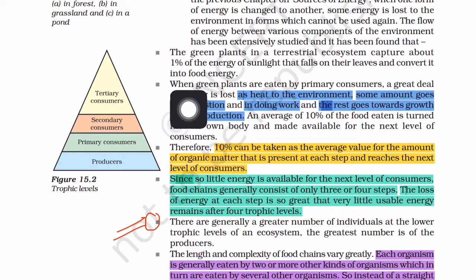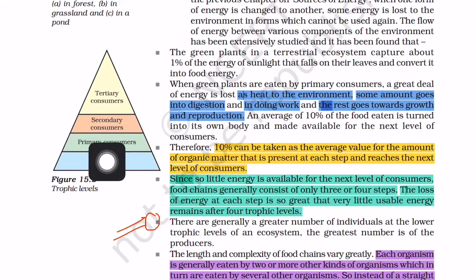Second point, when green plants are eaten by the primary consumer, a great deal of energy is lost. When the producer, that means the plants, is eaten by the primary consumer, a huge amount of energy is lost in this transfer. How is the energy lost? Number one, the energy is lost as heat to the environment. Number two, some amount goes into digestion.